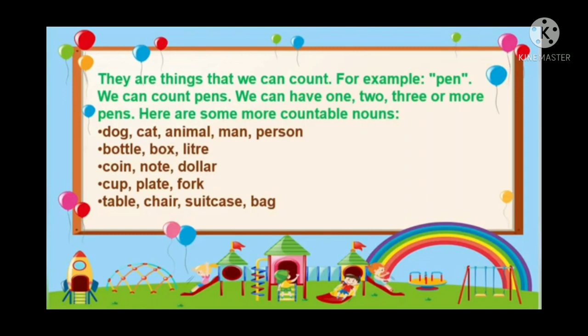coin, note, dollar, cup, plate, fork, table, chair, suitcase, bag. So these nouns can all be counted. So that's why they are all countable nouns.